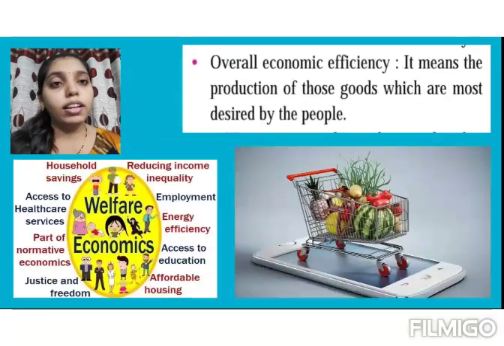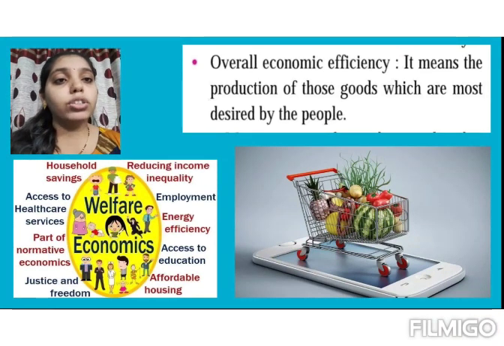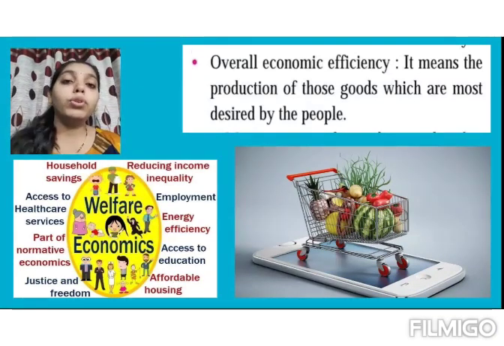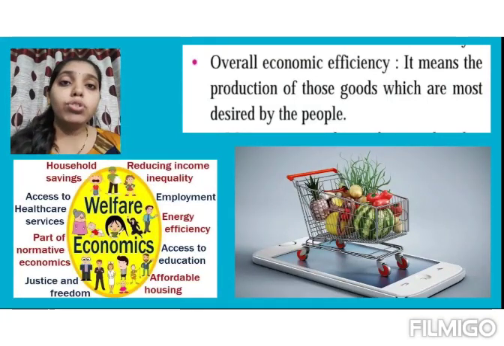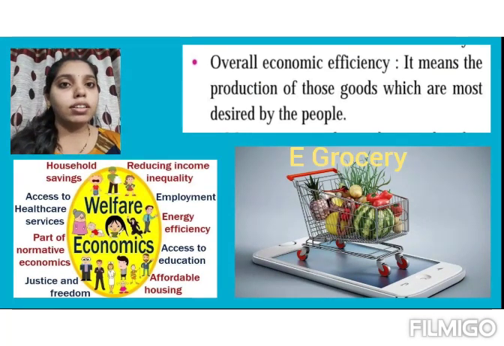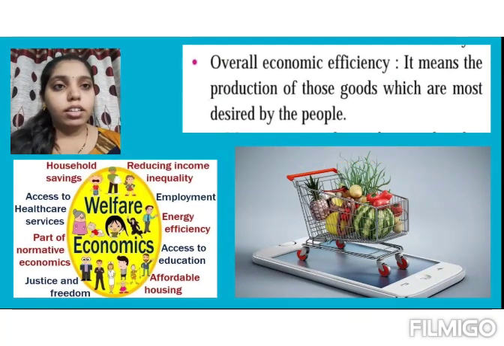Let's move to the next one, that is overall economic efficiency. It means the production of those goods which are most desired by the people. So obviously being a producer, you will have to produce those goods which are most desired by the people, which are most demanded in the market. Let's take one example. Nowadays e-grocery is most demanded. People like to purchase the things online. They are not interested in going out. So you can see there are various services which provides e-grocery. Let's move ahead.